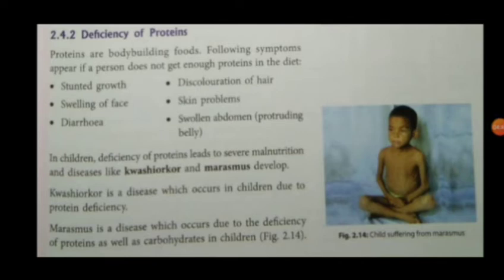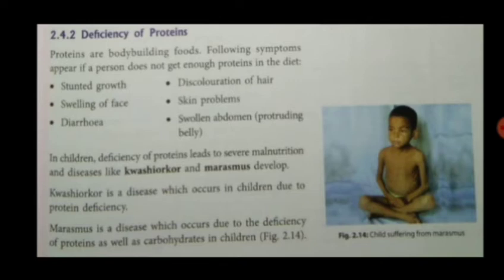So if a person is suffering from Kwashiorkor, he may show stunted growth or a large pot-like belly, or we can say a protruding belly with a swollen stomach. He may face mental retardation or a swollen face, or he may have thin legs and cracked and scaly skin, due to the deficiency of protein.